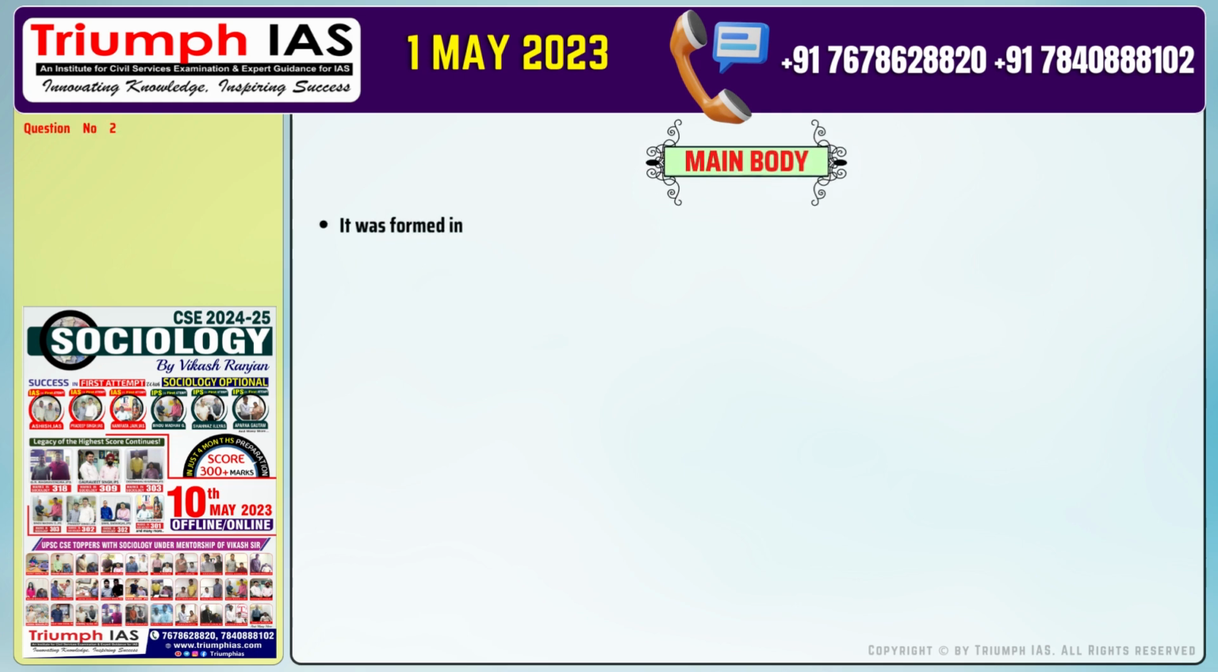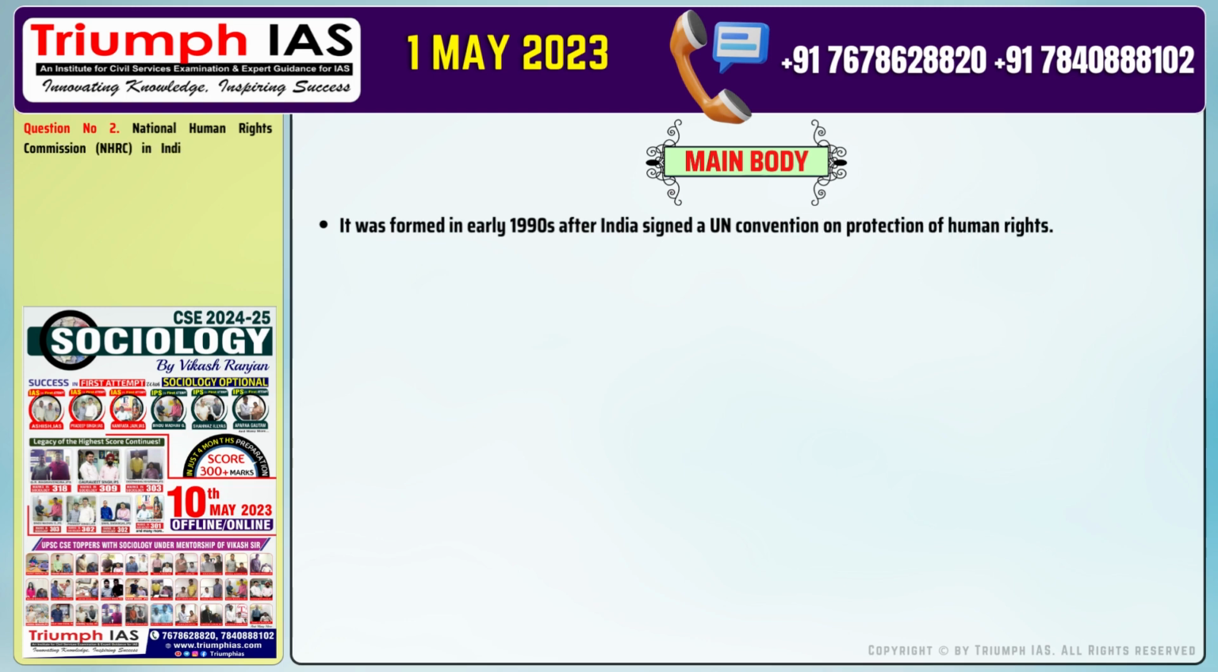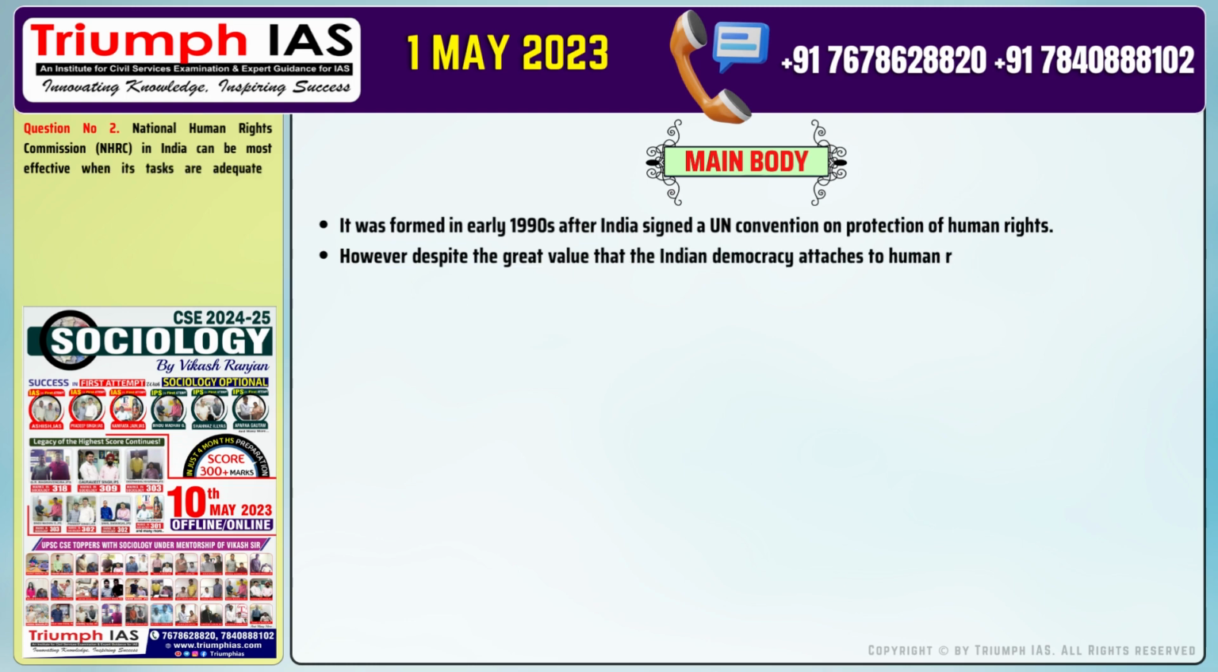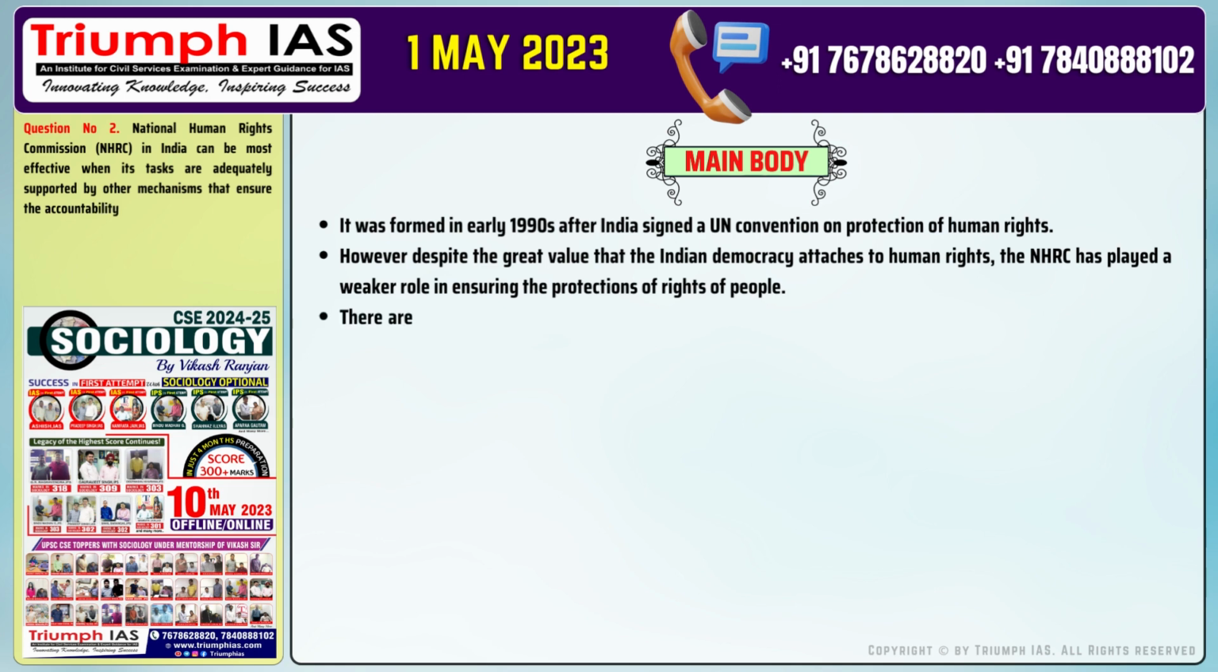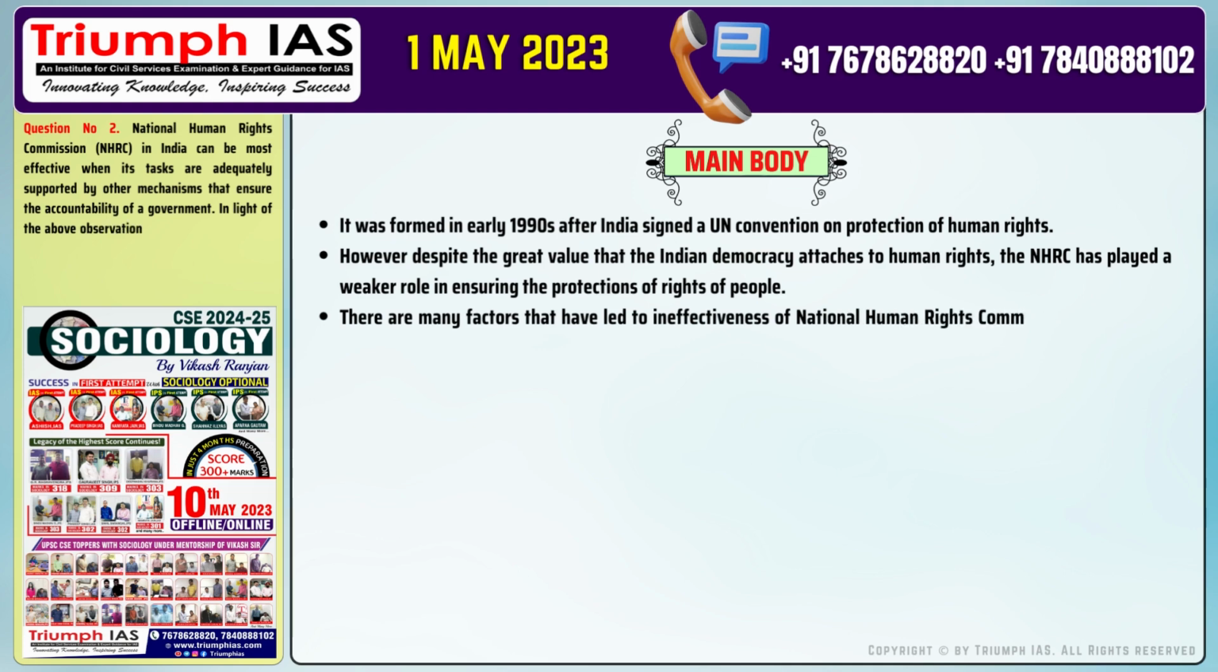The main body of the answer should be: number 1. It was formed in the early 1990s after India signed the UN Convention on Protection of Human Rights. Number 2. However, despite the great value that the Indian democracy attaches to human rights, the NHRC has played a weaker role in ensuring the protection of rights of people. There are many factors that have led to ineffectiveness of the National Human Rights Commission in recent times.